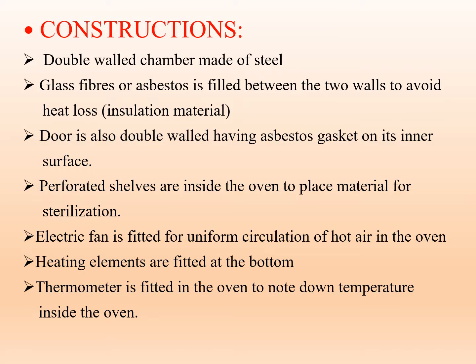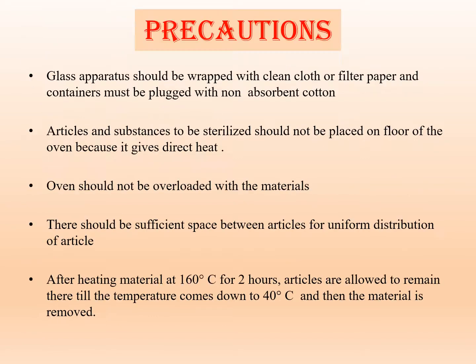Then we will see the construction of this hot air oven. It consists of a double-walled chamber made up of steel. Then glass fibers or asbestos is filled between the two walls to avoid heat loss. This is called the insulation material. Then the door is also double-walled, having an asbestos gasket on its inner surface. Perforated shelves are inside the oven to place the material for sterilization. An electric fan is fitted for uniform circulation of hot air in the oven. Heating elements are fitted at the bottom of the hot air oven. A thermometer is fitted in the oven to note down the temperature inside the oven.